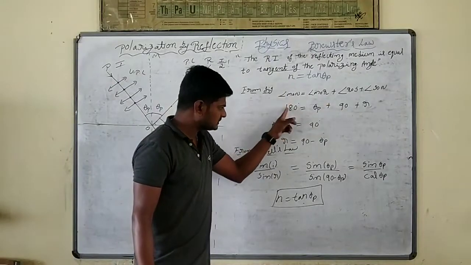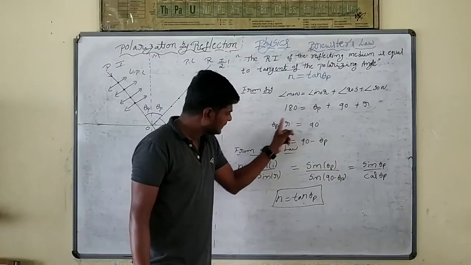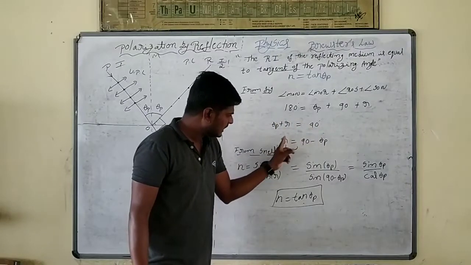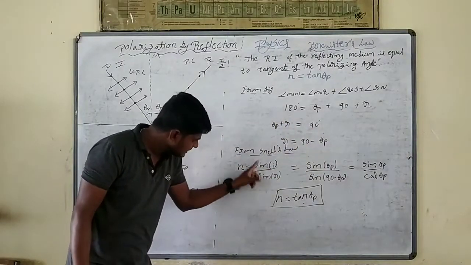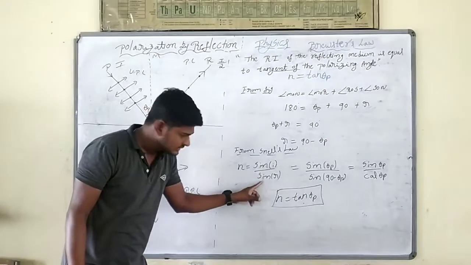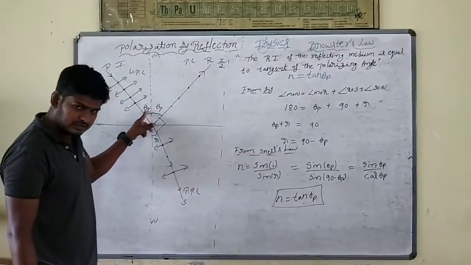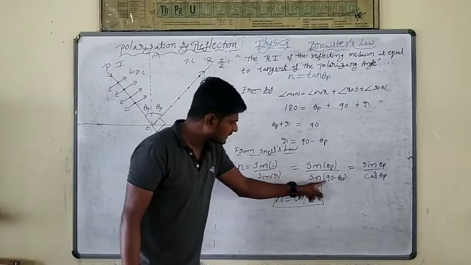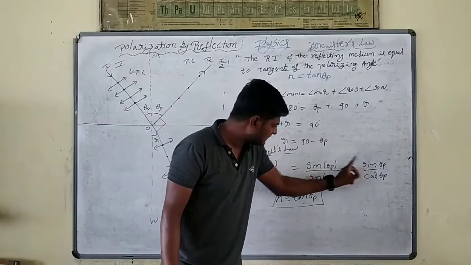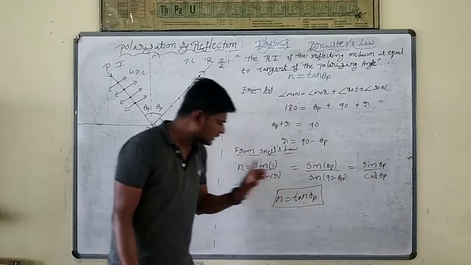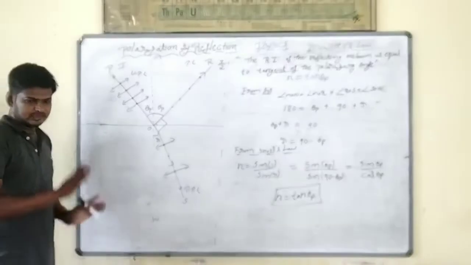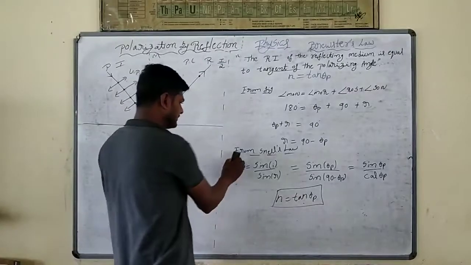The 90 comes to this side, 180 minus 90 is 90, so theta p plus r is equal to 90, and r is equal to 90 minus theta p. I substitute this in Snell's law, n is equal to sin i by sin r. i is the polarizing angle theta p and r is 90 minus theta p. Sin theta p over sin of 90 minus theta, which is cos theta, so sin theta p by cos theta p is tan theta p. Clear?